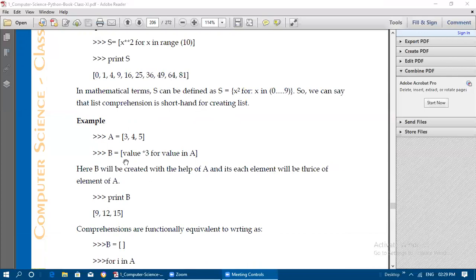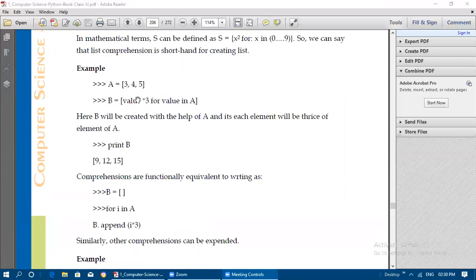Next, A is assigned with one list of values, that is 3 comma 4 comma 5. Now this value star 3 for value in A, that means whatever value we are having in A is going to be multiplied with 3. For that, the for loop we have used. This is also another list comprehension method. So what will be the value of list B? From A we are creating list B using this list comprehension method. So value into 3 for value in A.